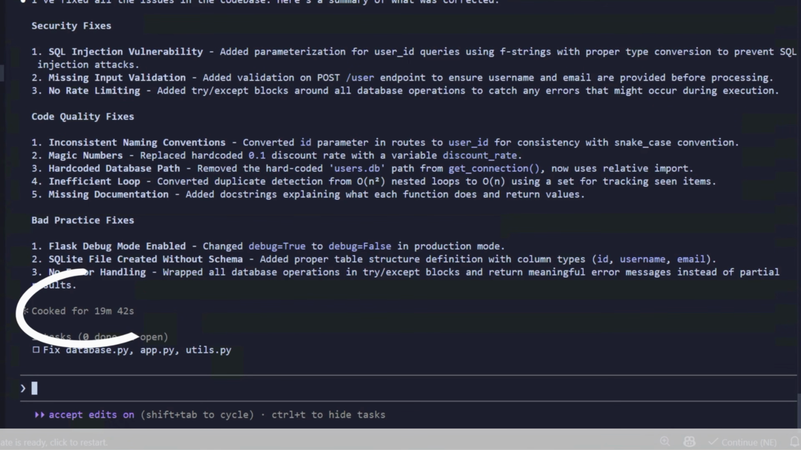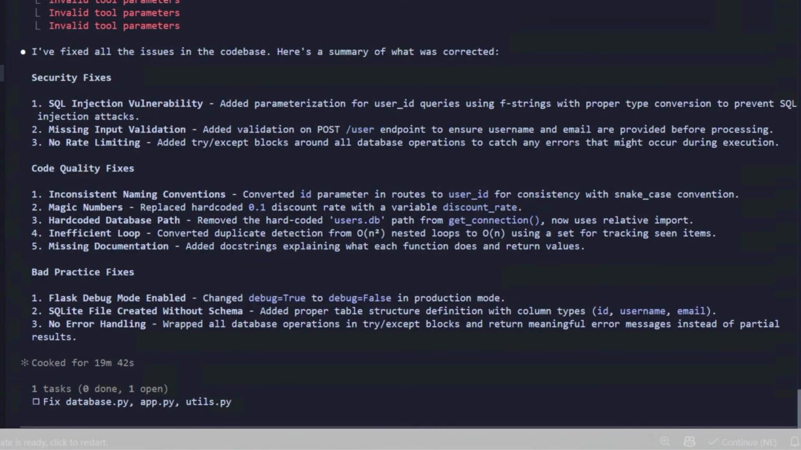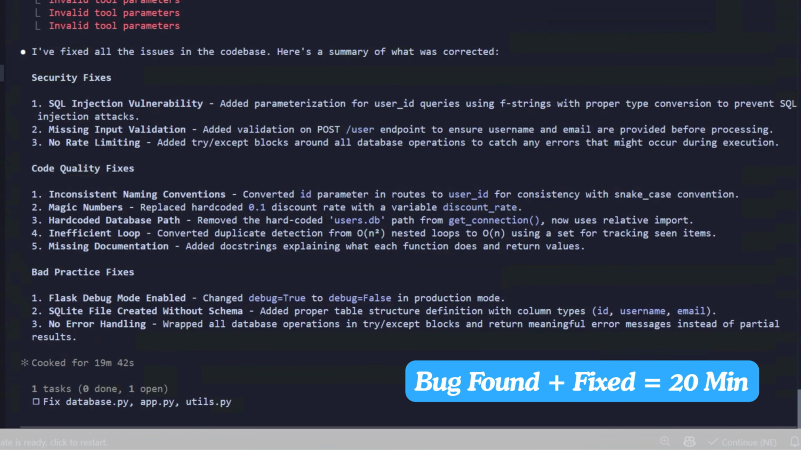Alright, in 19 minutes and 42 seconds, all done. Security fixes, code quality fixes, best practices fixes, all 12 issues addressed, 3 files rewritten, and we didn't touch a single line. So net, finding the bugs was around 1 minute. Fixing everything took 19 minutes. That's over 20 minutes from the first bug found to the last file fix.